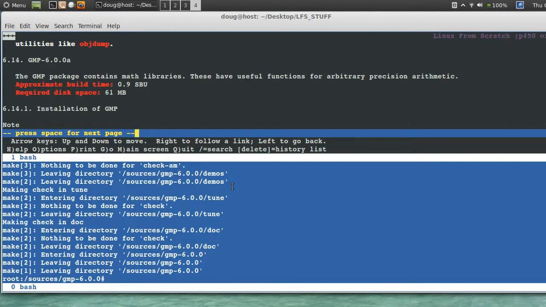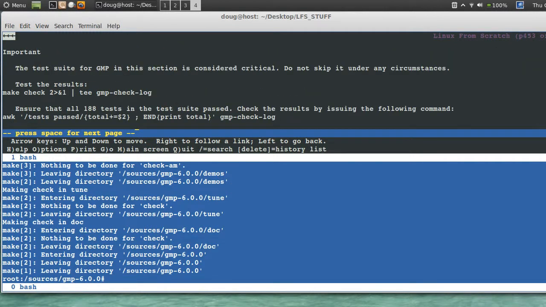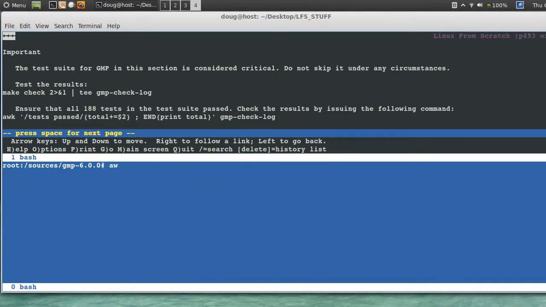Let's see. GMP is run. We did our make check. Now we have to say awk for awk tests passed. Don't forget the space. Tests passed. / encapsulate total